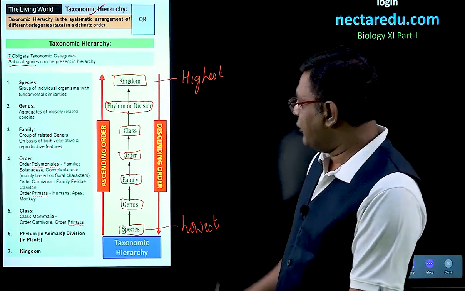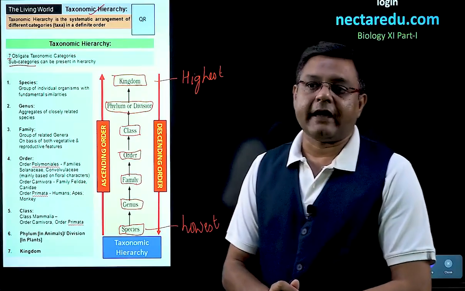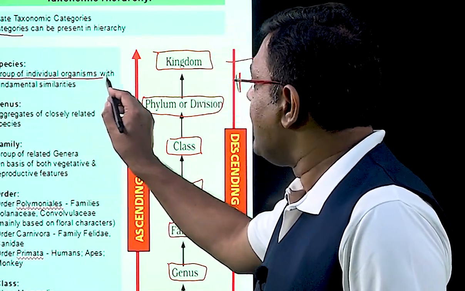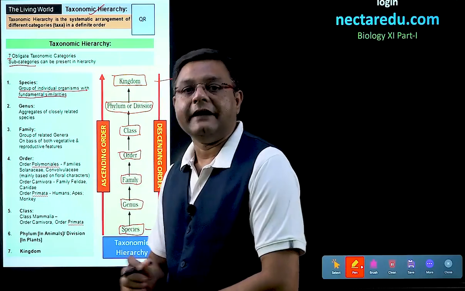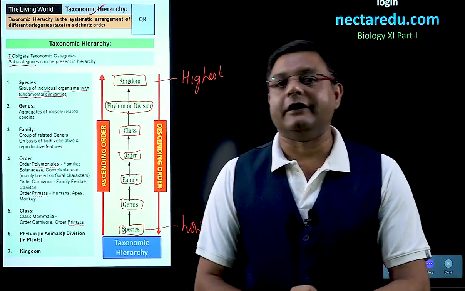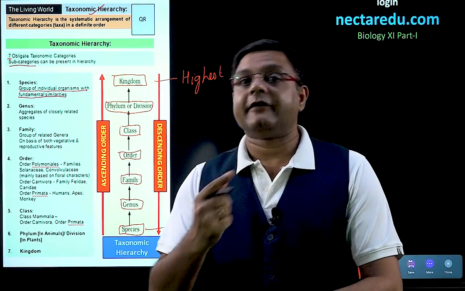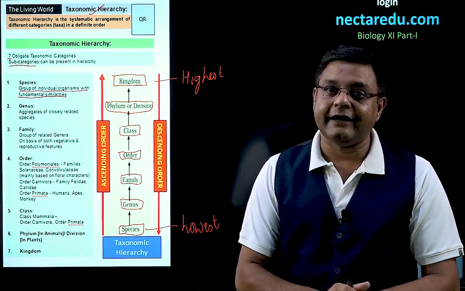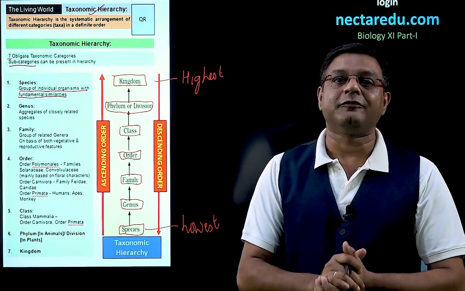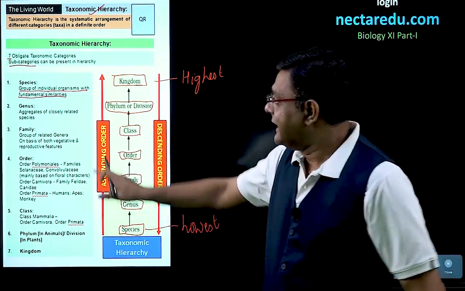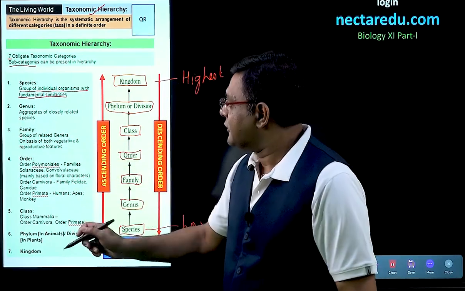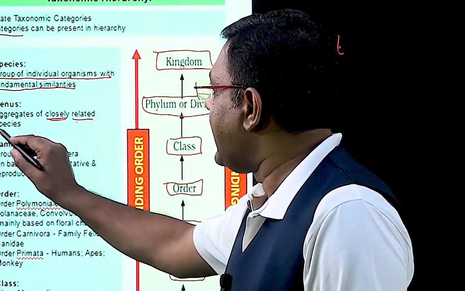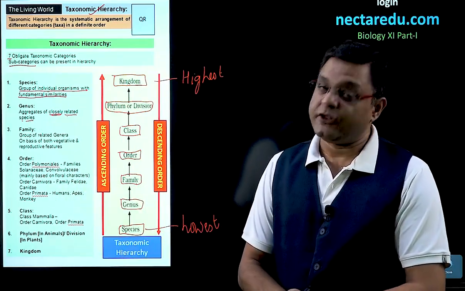Now, if we talk about each of these taxonomic categories, what is a species? A group of individual organisms which have fundamental similarities. This is called a species. Now, there will be some species which will be similar to each other, which will be closely related. If we form a group of those closely related species, then we come to the genus. So, what is genus? Genus is an aggregate, but an aggregate of what? An aggregate of closely related species.